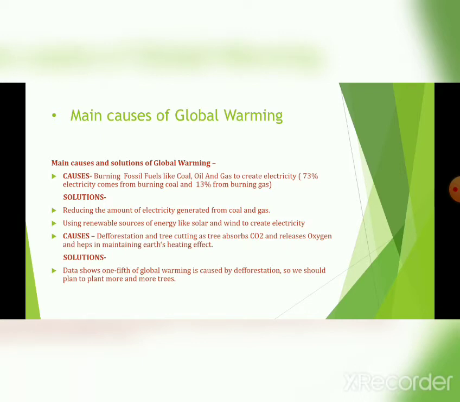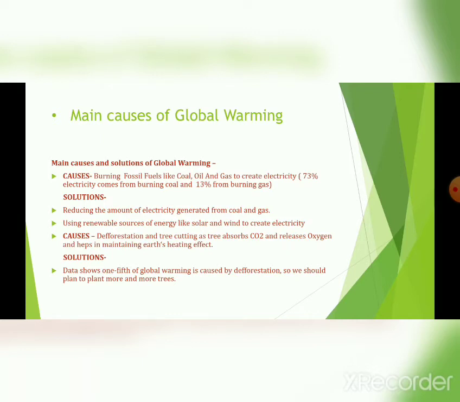Now, we can't live without electricity, so what may be the solutions and the measures to adopt to remove that cause? First, we should not mostly rely on coal and gas for the production of electricity. You know that electricity can also be formed from renewable sources of energy like solar energy and wind energy. We should use those to make electricity, and they are also environment friendly.